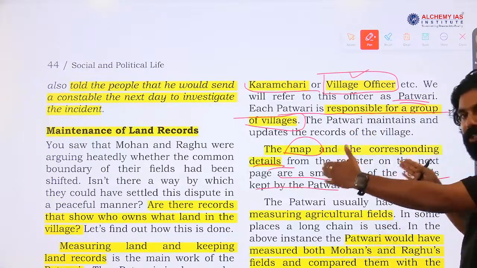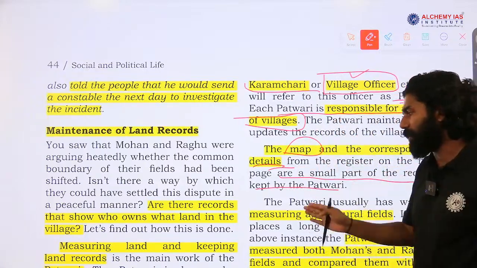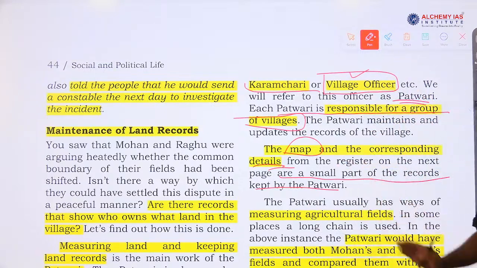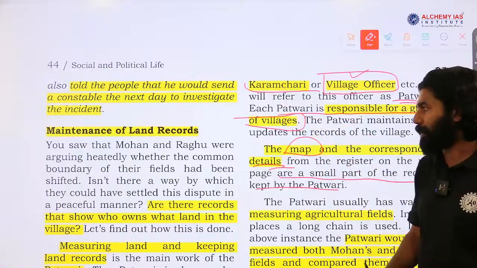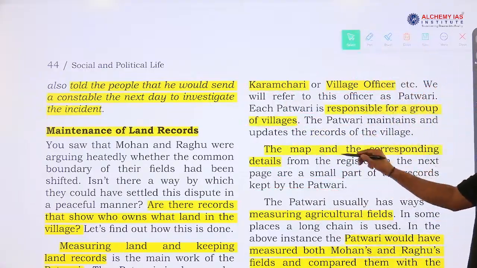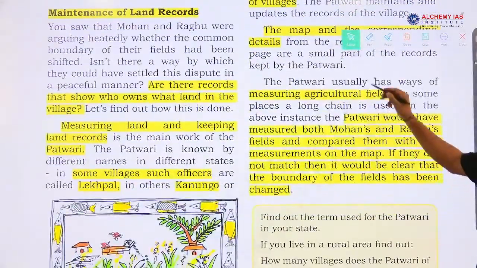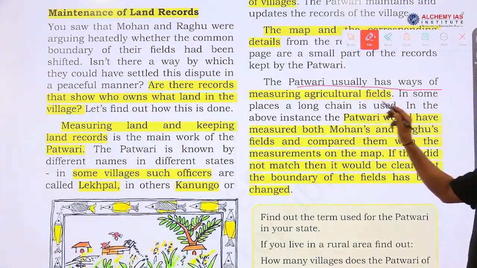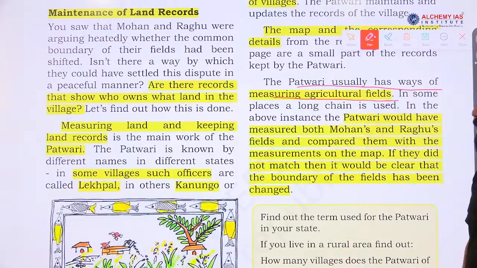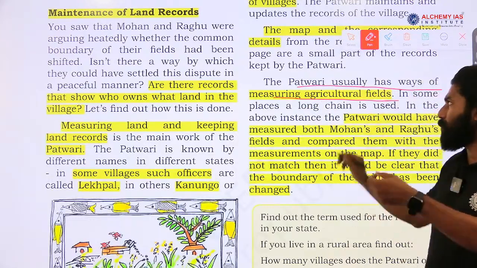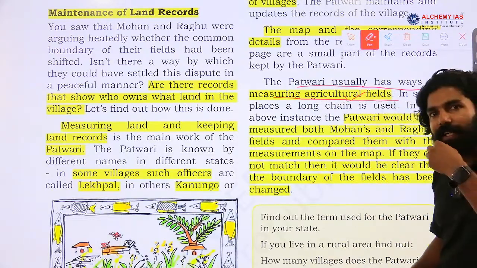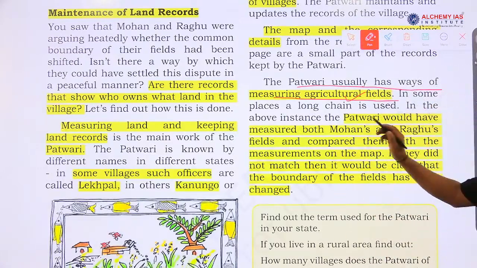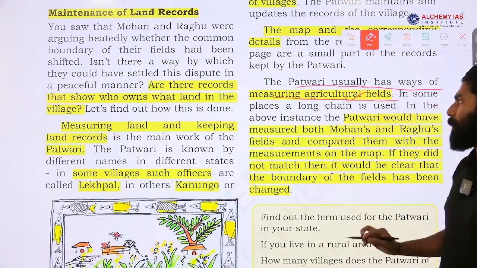If a dispute arises between two or more persons, such a dispute can be settled by checking and verifying through the land record maintained by the village officer or Patwari. So, this is what this paragraph is trying to explain. Again, more on the Patwari. The Patwari usually measures agricultural fields. They not only measure the land but also mention whether it is agricultural land and what crop has been cultivated there. These records will be maintained by them.